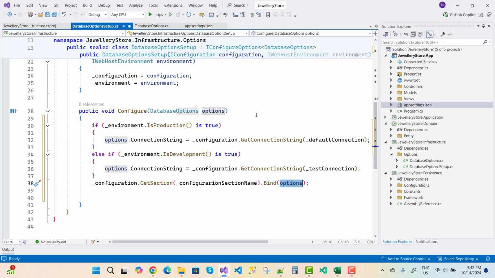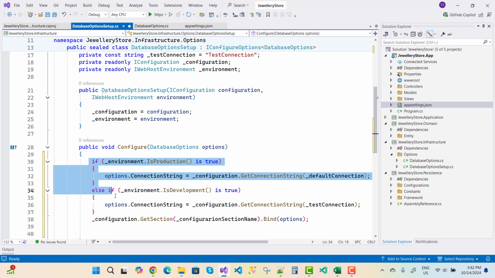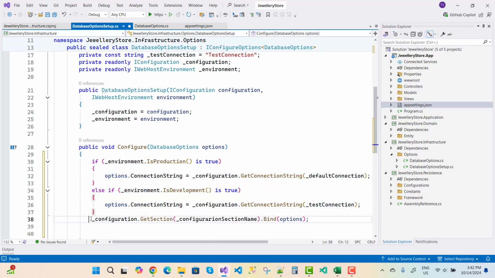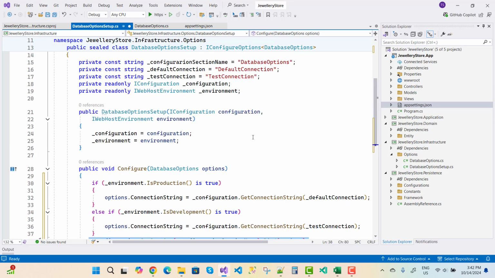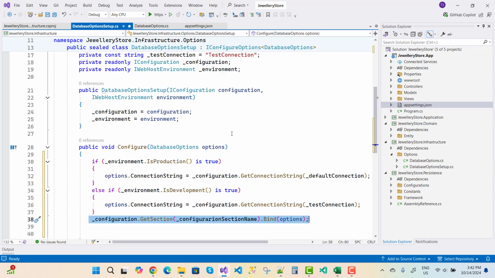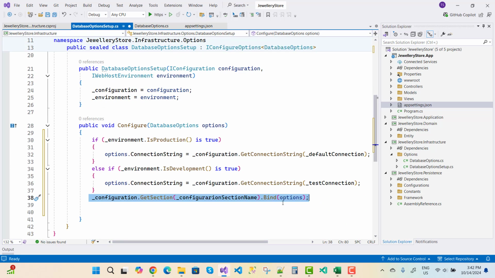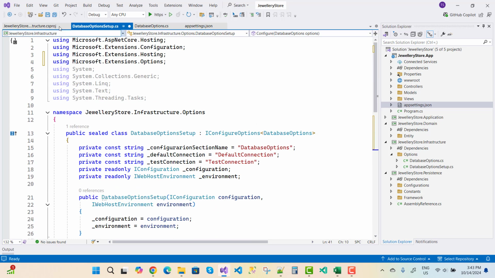Okay, so first of all check whether the environment is production or development, and then for the other properties it is configuration.GetSection. GetSection is what? That is ConfigurationSectionName. The _configurationSectionName is the database option, bind with the options, so that it matches the properties.